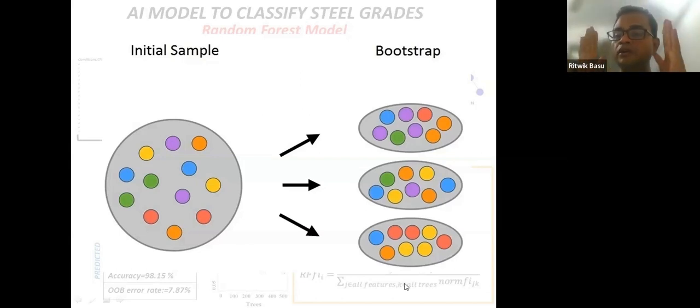So just think about it. If the data has a strong variation, you have no head and tail of the data, there's no pattern, then obviously the model that will be trained will not be a strong model, or not a confident model that can predict correctly any unseen data. There is some inconsistency in prediction, so obviously that will reflect in the accuracy of the model. So if your out of bag error is large, that will eventually lead to a lower accuracy of the model. Is that clear? That is the main idea behind using the out of bag error also as an index for the model performance when it comes to the random forest model.